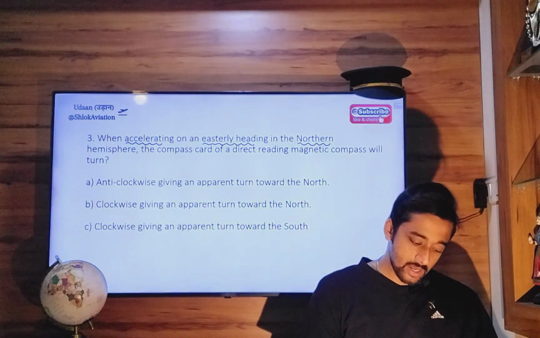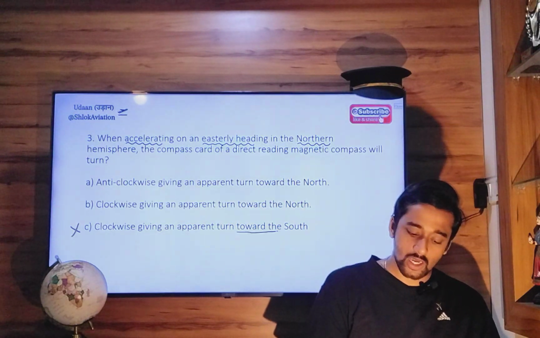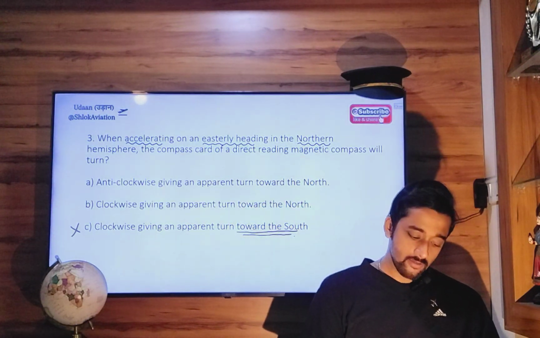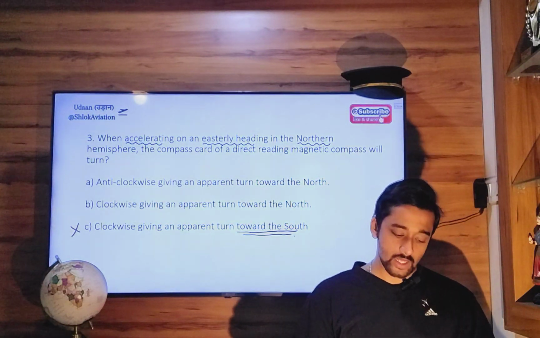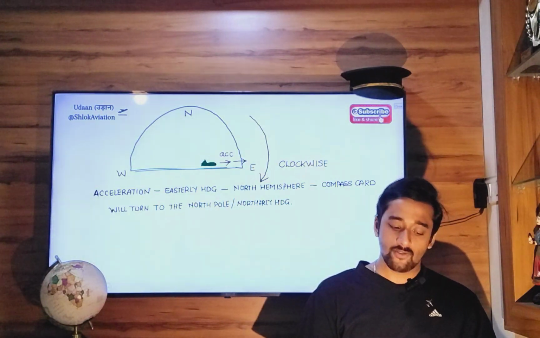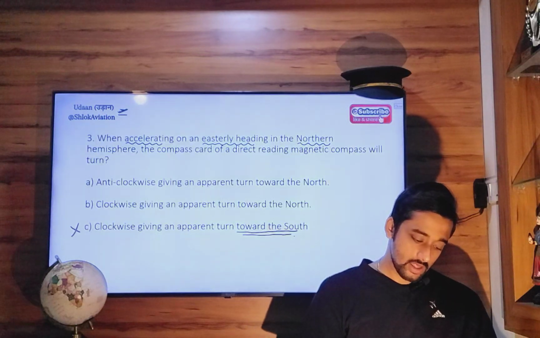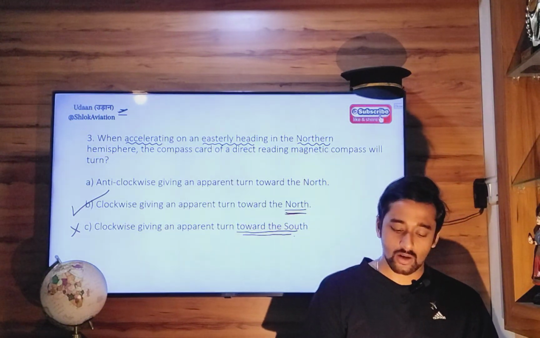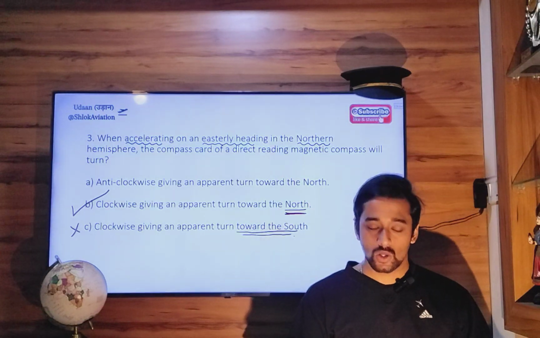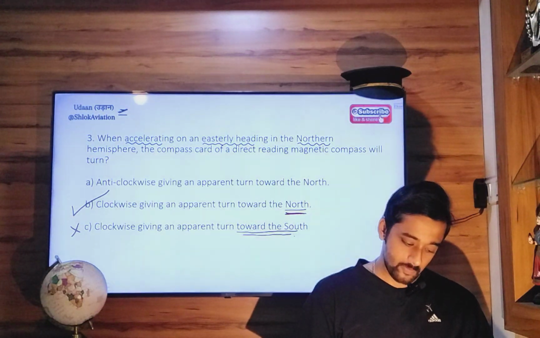So eliminate option Charlie because it is talking about the south direction. Now we are left with two options, one anti-clockwise, one clockwise. So the correct answer will be clockwise, giving an apparent turn towards the north direction. Clockwise giving an apparent turn towards the north direction.